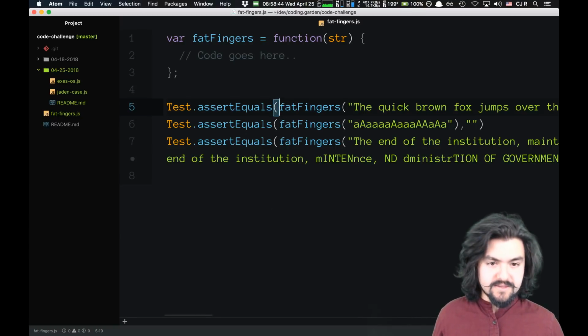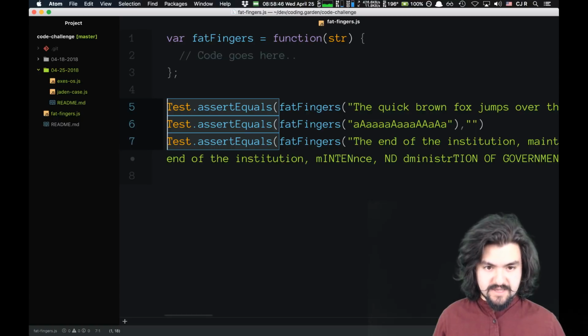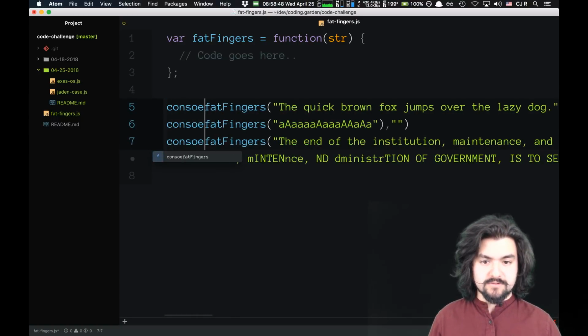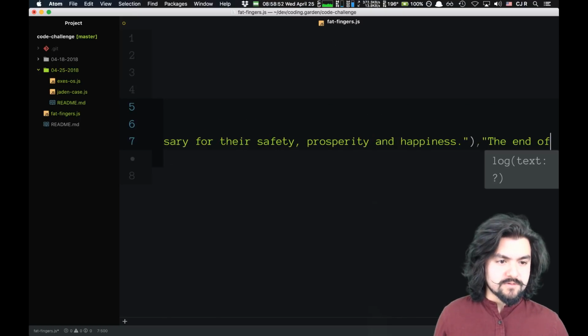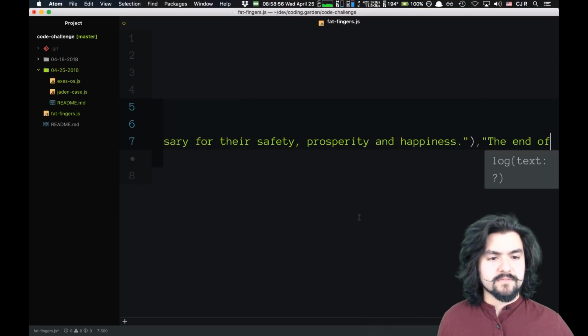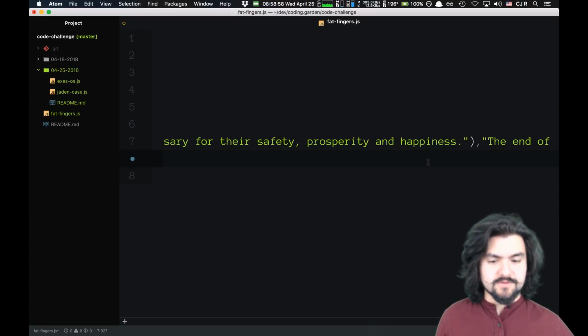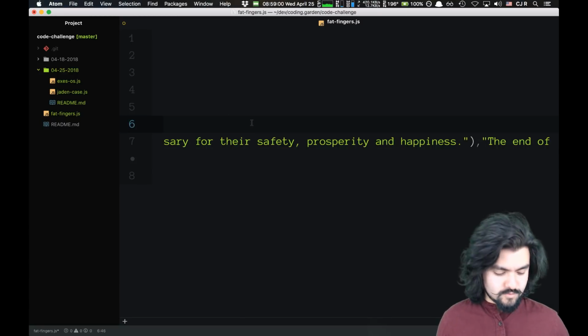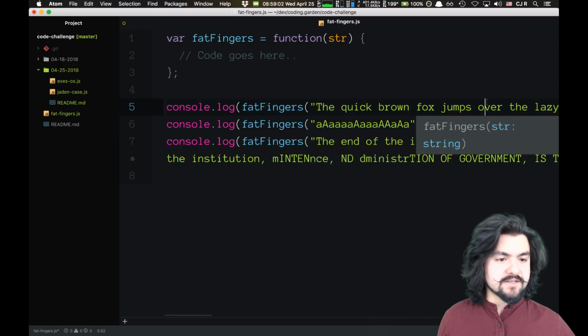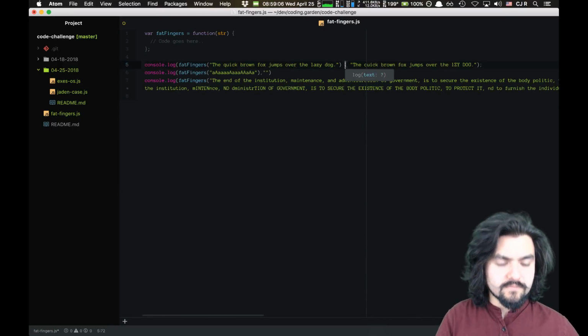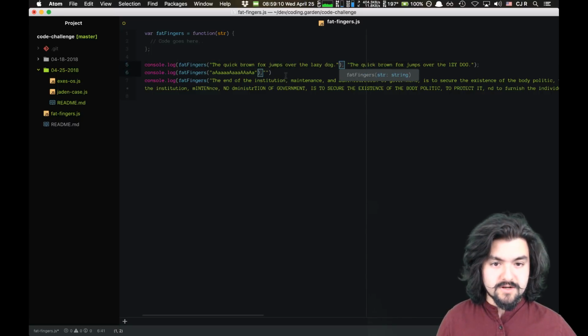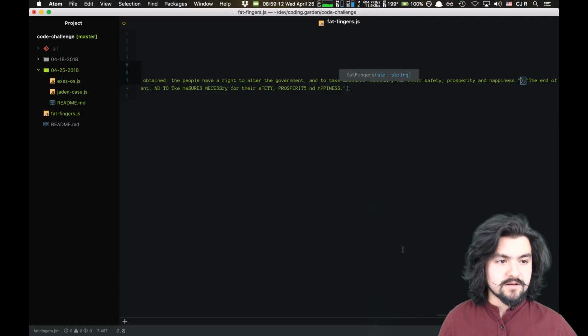So first, I'm going to make these all be a console.log, and then we'll go. Well, I don't know how that's going to work actually. We actually just need to replace parentheses, comma, so there, there, there, and there.